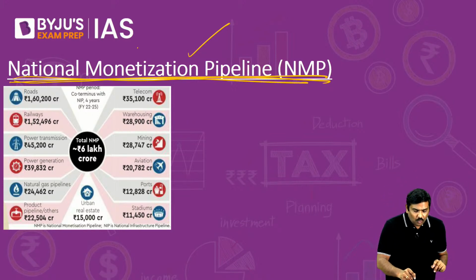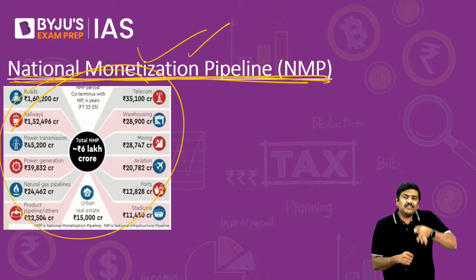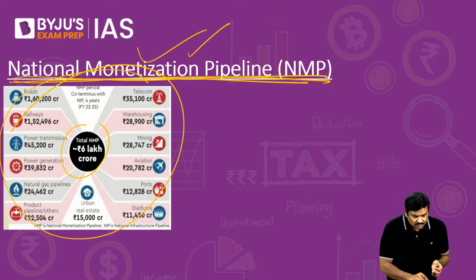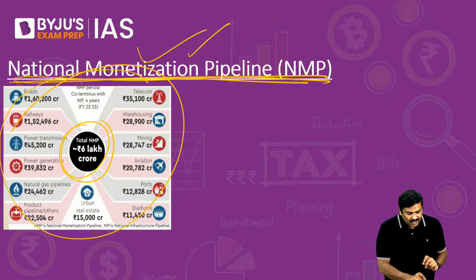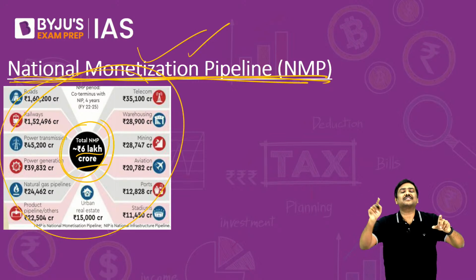Now, before I tell you what is the concept here, these are the major sectors which are covered under NMP, where Government of India wants to raise huge amount of money. That is, under NMP, the target is government should be able to collect 6 lakh crore rupees in the next couple of years, use that to invest and develop infrastructure.